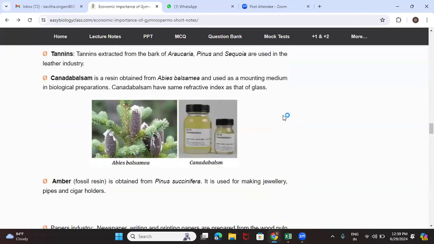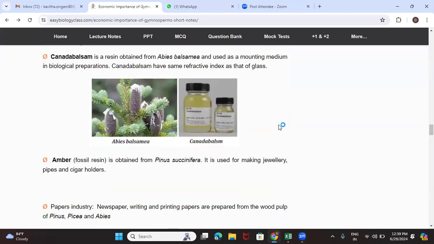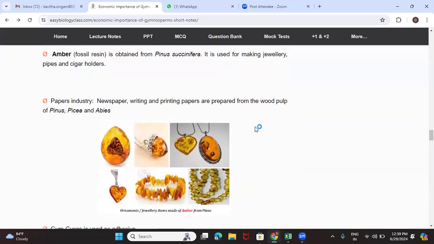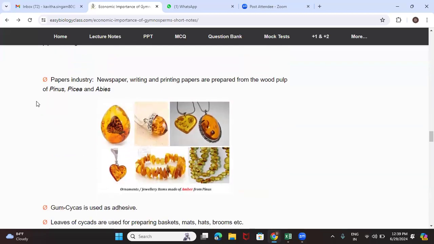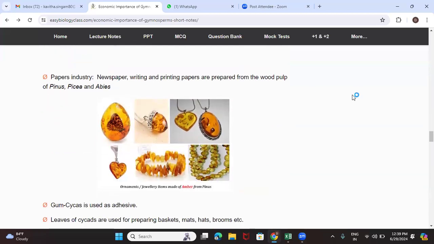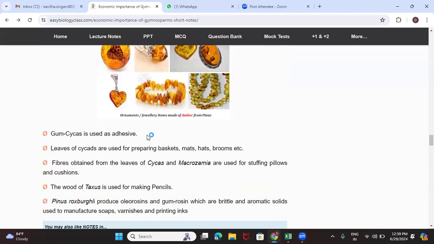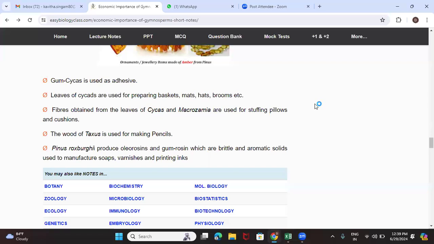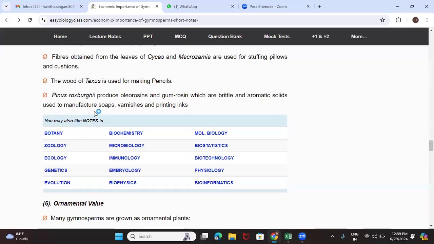Canada balsam is extracted from Abies balsamea. Pinus succinifera is used for making jewelry and cigar holders. In the paper industry, the wood pulp of Pinus and all that is used. The leaves are used as an adhesive, and the fibers are used in the stuffing of pillows and all that. And gum resins come from Pinus roxburghii.